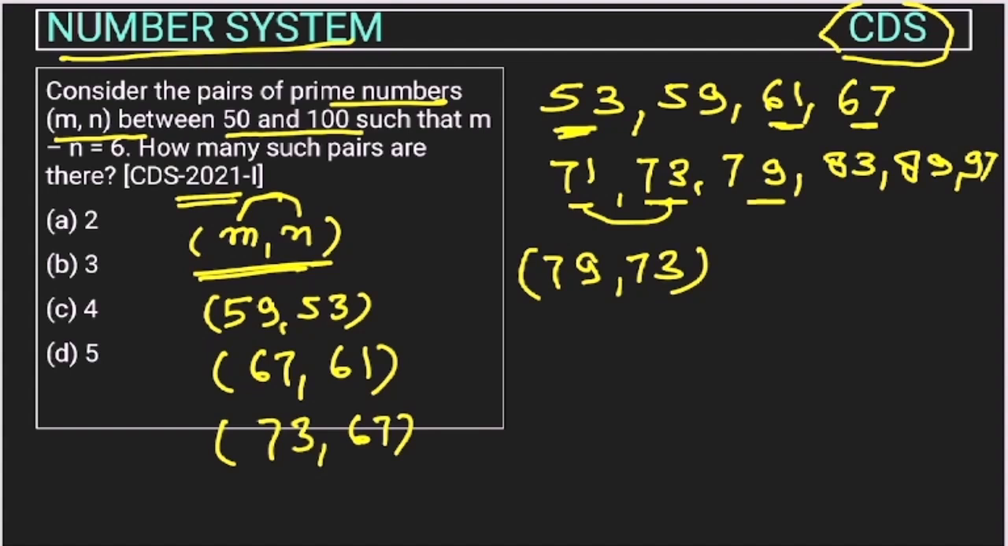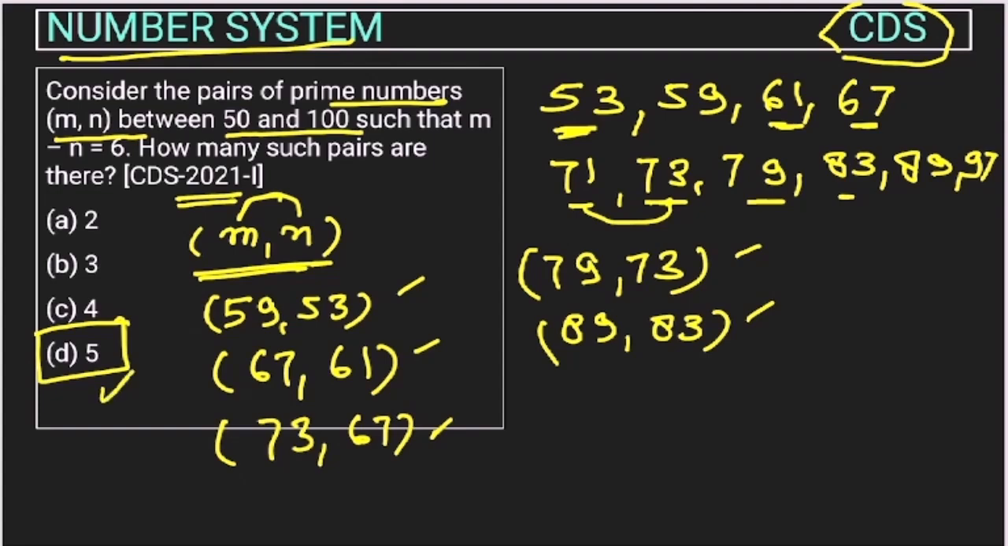Now let's take 83 and 89. Here the difference is 6, 89 minus 83. We cannot take 83 with 97 because the difference is more than 6. 89 and 97, here also the difference is more than 6. So how many pairs are possible? 1, 2, 3, 4, 5. So the total is 5 pairs, because the question is asking how many such pairs there are. So the answer will be option D.